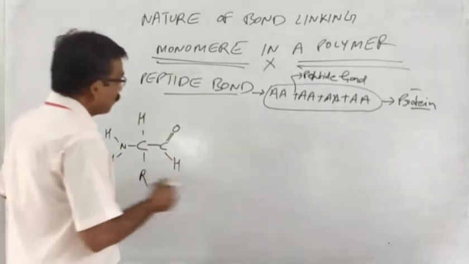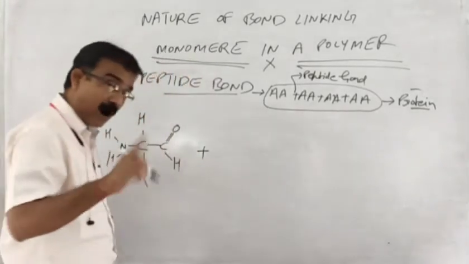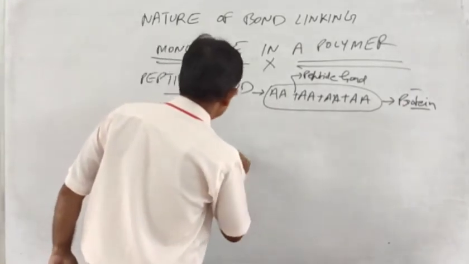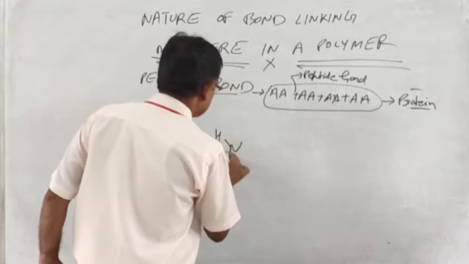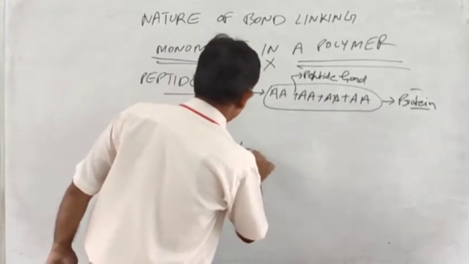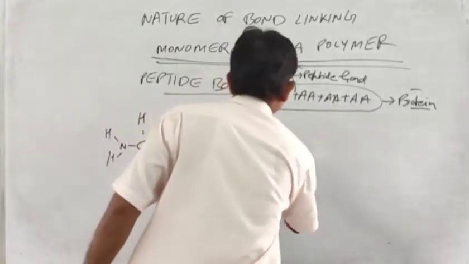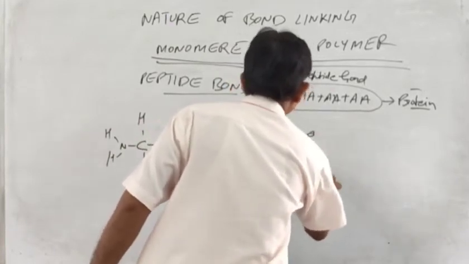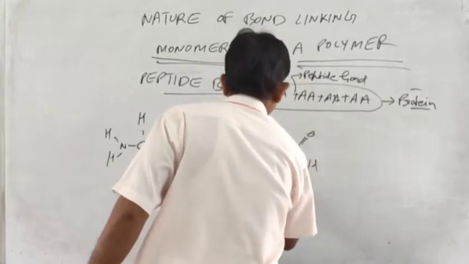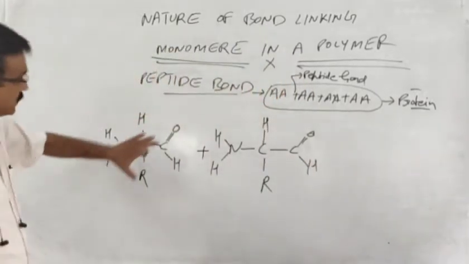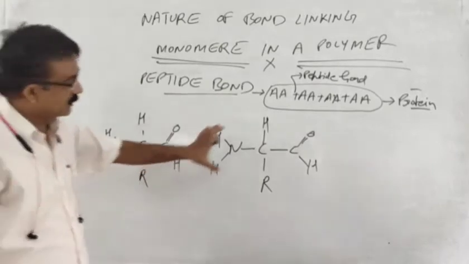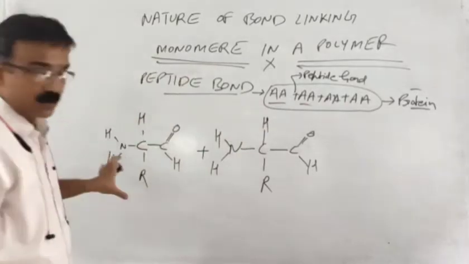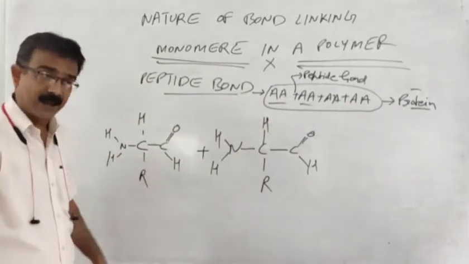Now what happens when one amino acid is bound with another amino acid? See what happens. This is one amino acid. This is another amino acid. This is a general presentation, this is a biochemical presentation. Now what will happen?